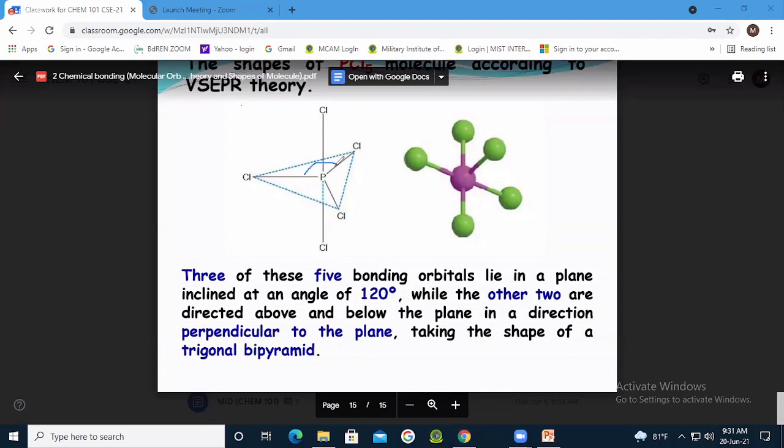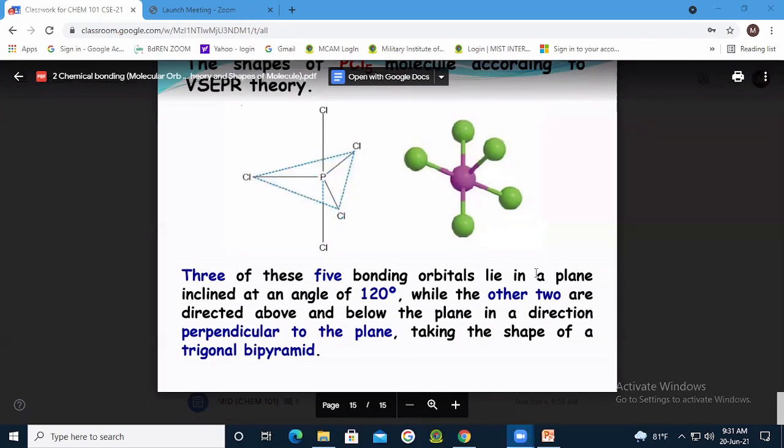This is 120, right? How about this one? Same, sir. This is also 120. How about this one? 90 degree. How about this one? 90 degrees, sir. It looks less than 90, right? But this is perpendicular to this plane, isn't it? This is a plane, 2D, right? Yes, sir. So this is a plane, and this is perpendicular to this plane. So it is 90, right? This is also 90. So I hope the thing is clear to you.